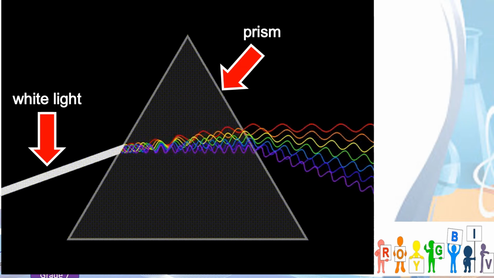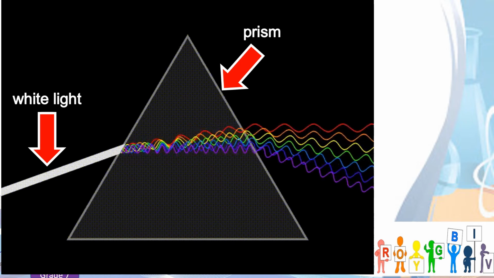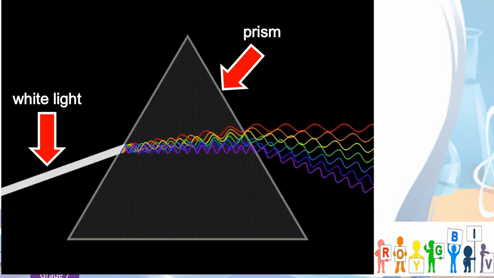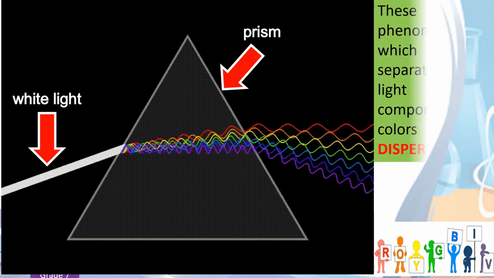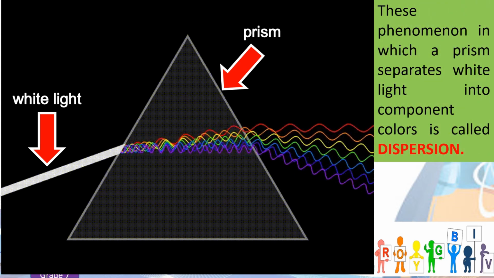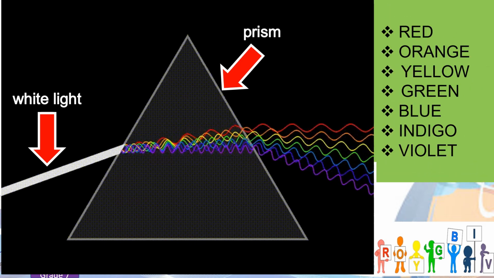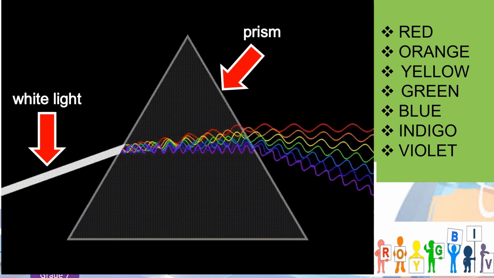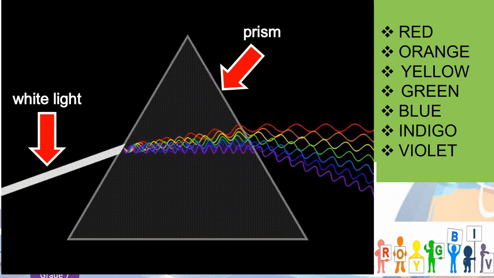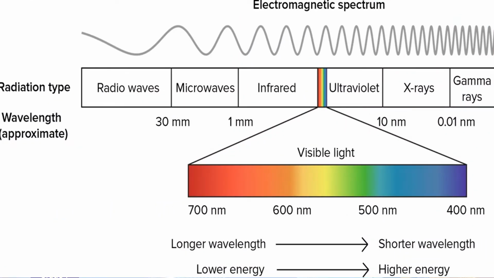When white light strikes a prism, it splits into visible light colors in the electromagnetic spectrum. This phenomenon in which a prism separates white light into component colors is called dispersion. The component colors of white light include red, orange, yellow, green, blue, indigo, and violet. These component colors are arranged according to an increasing frequency in a visible light spectrum.